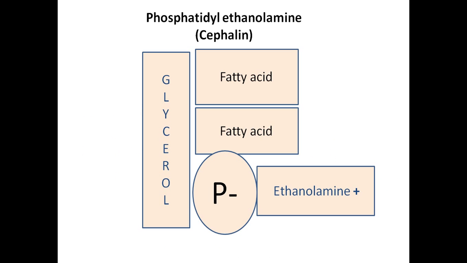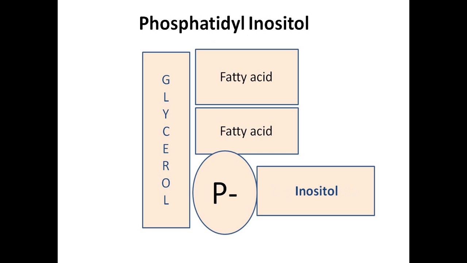Then another amino phospholipid, that is phosphatidylethanolamine. This is also called as cephalin. So here instead of choline, ethanolamine is present. So instead of choline we have ethanolamine. Then that phospholipid is called as phosphatidylethanolamine. It is also called as cephalin.